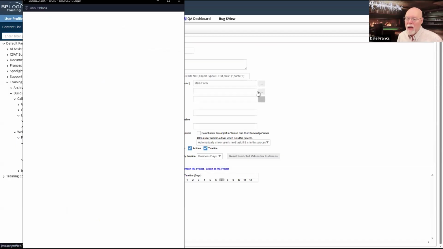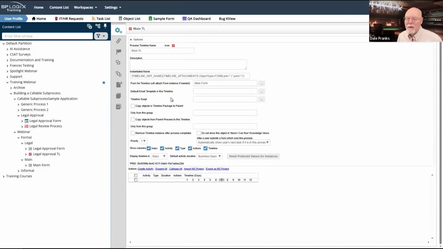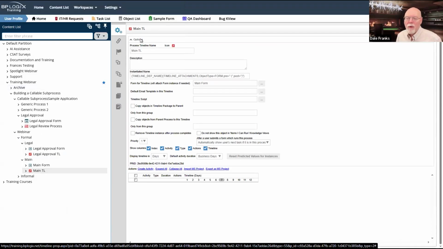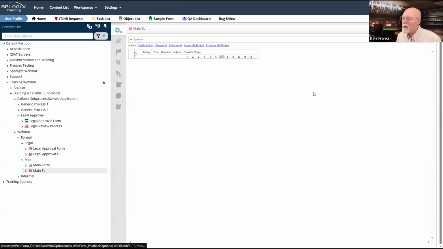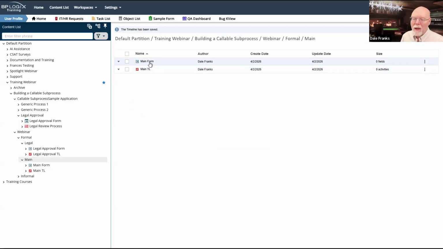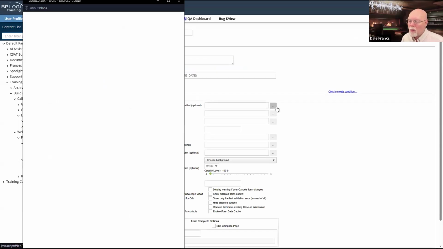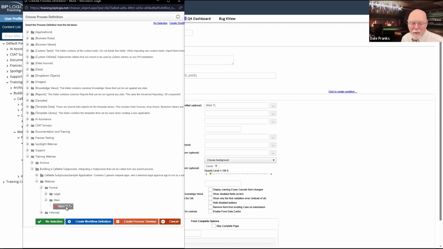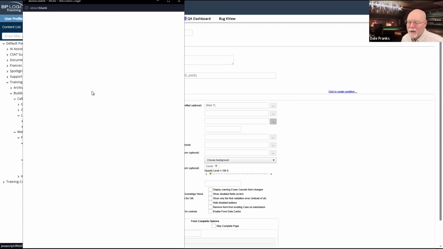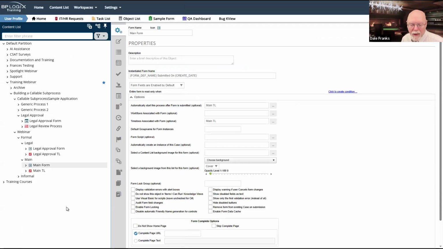Oh, wait a second. We don't have a default email template, so it doesn't matter. So we'll just get that hooked up to the main form from our main timeline. And then we'll go back to our main form and we'll set up the main timeline as our main timeline that's associated with this form. We'll go ahead and update. Now we've got our form and timeline linked.